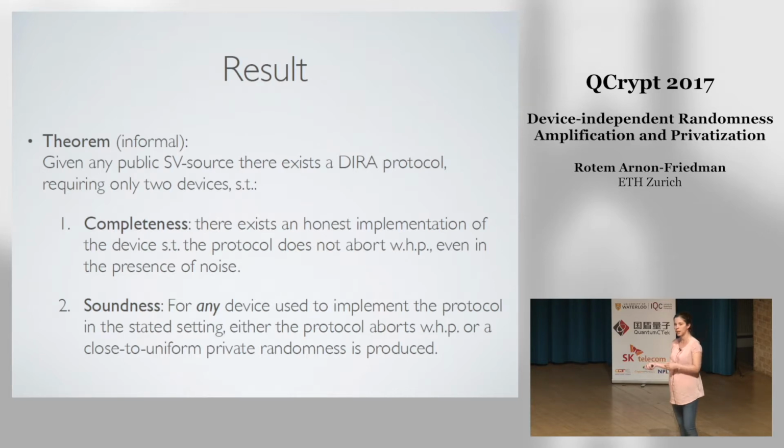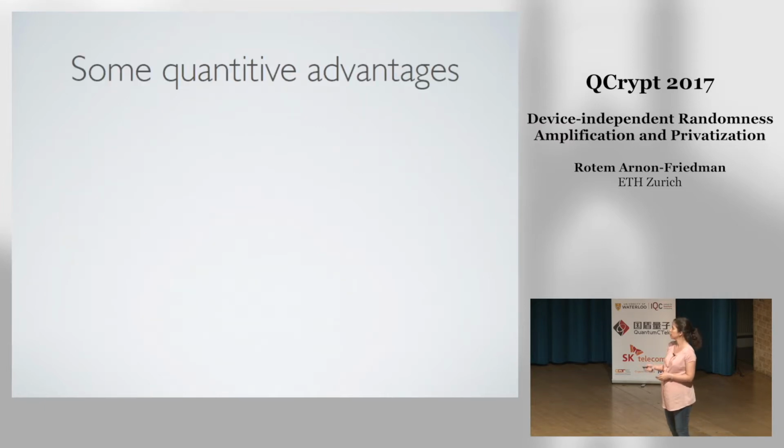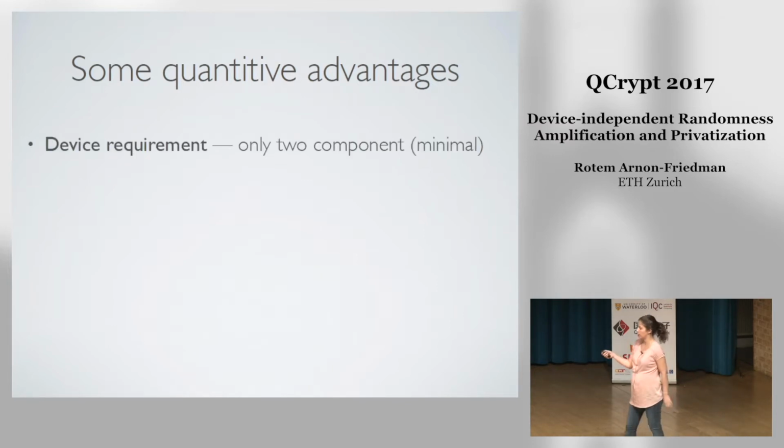So it says that for any device, so malicious device, used to implement the protocol in the stated setting that I had in the previous slide, either the protocol aborts with high probability or close to uniform private randomness is produced. Okay, so this was the informal statement. Let me just state some quantitative advantages. Okay, so first of all, as was already stated in the previous slide, device requirement, we only need 2 components, okay, which is the minimal number of components, the minimal number of black boxes when using Bell inequalities.